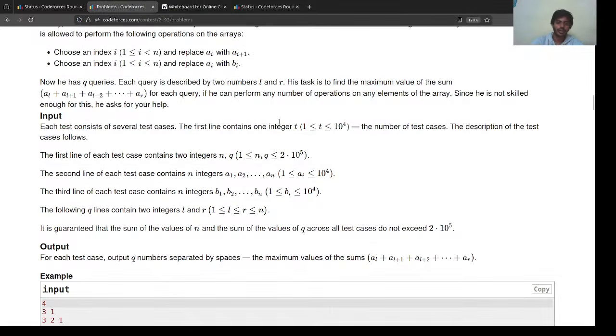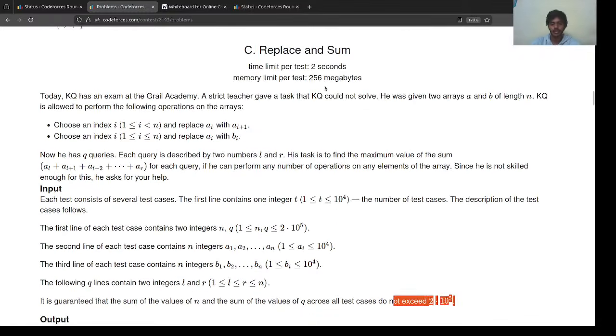So okay, let's also discuss the input and output. The classic number of test cases, then we are given N and Q, then the entire array A and the entire array B. These values are less than or equal to 10 to the power 4, and then we are given Q lines of L and R, which are our queries. For each query we are given two integers L and R, and the sum of Q should not exceed 10 to the power 2 into 10 to the power 5. Okay, great constraints, and we are given 2 seconds and 256 megabytes.